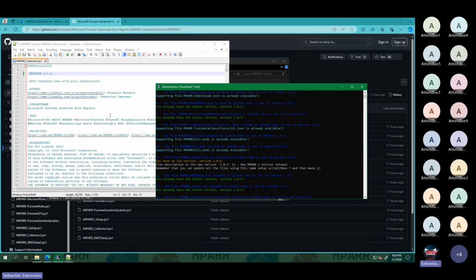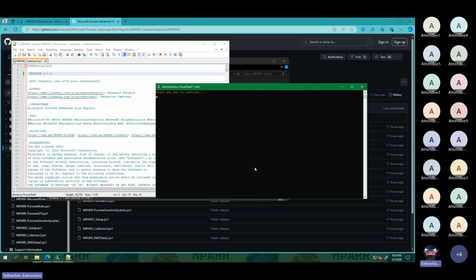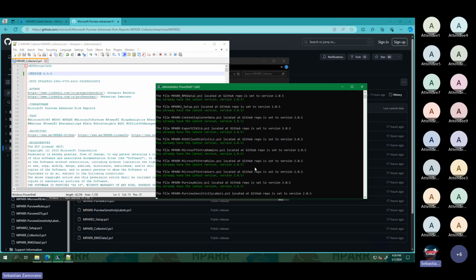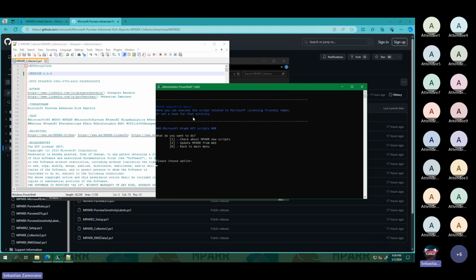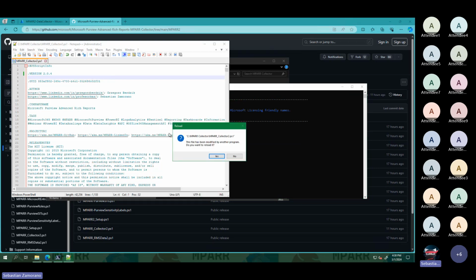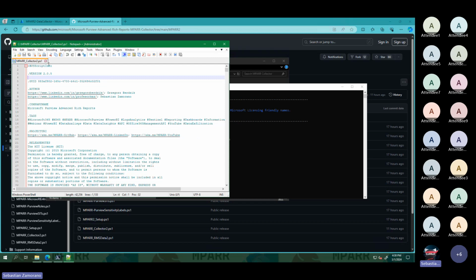Every time we start sending new versions to the MPARR GitHub, we will manage the version, which will give you the visibility. If you have an old version, you can see what is new in the new version, and you will be able to update by pressing this one, and only the new files will be changed. And here we can see that only the file that I changed was updated.